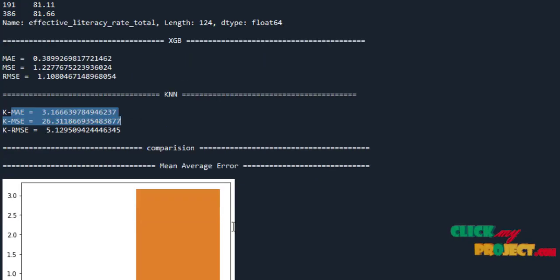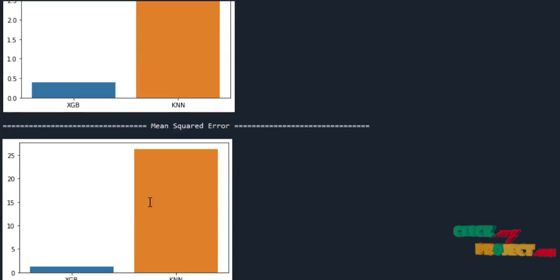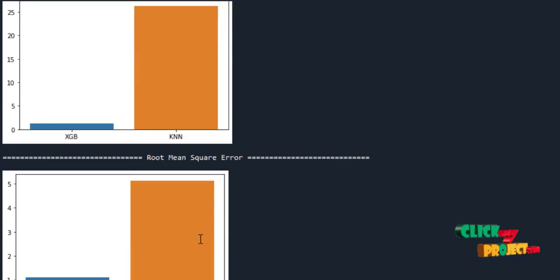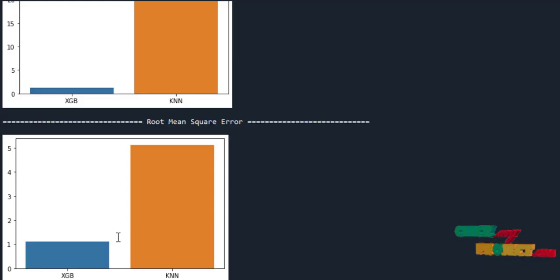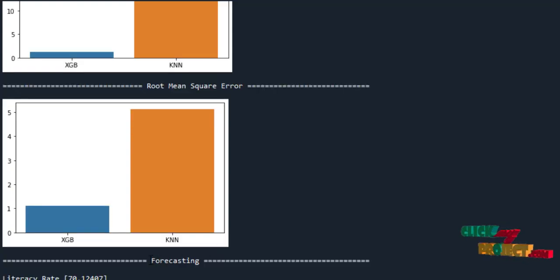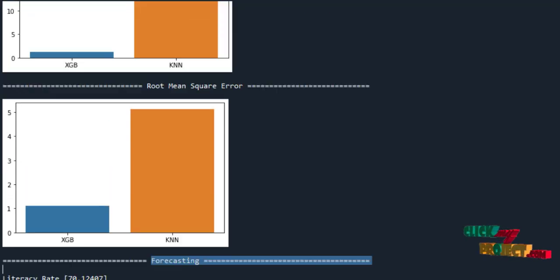After comparing each of the error values, we have lower values in XGBoost, and so we took the XGB regression as our proposed system in our project. This is the forecasting of literacy rate in smart cities. Thank you.